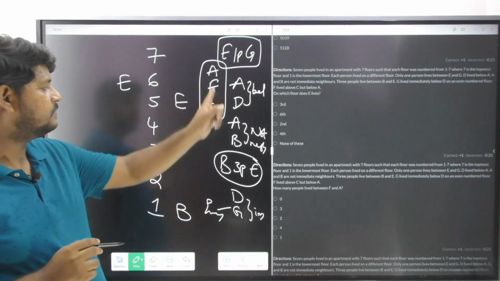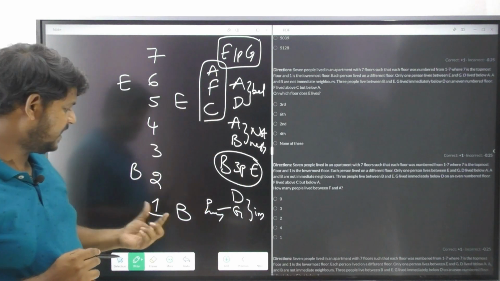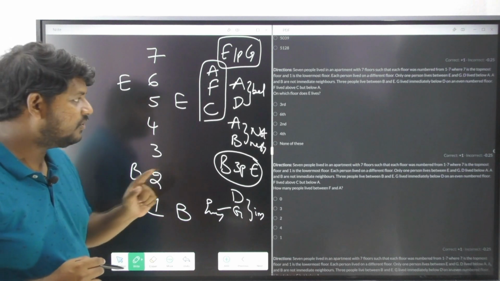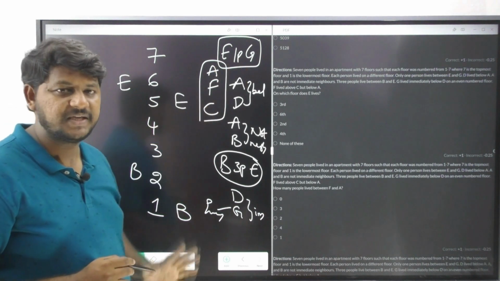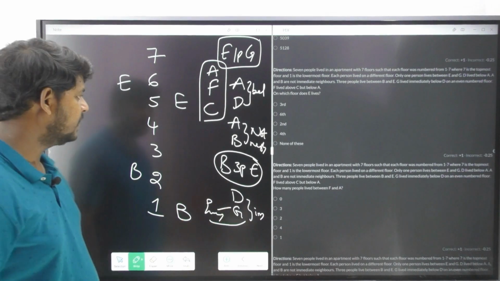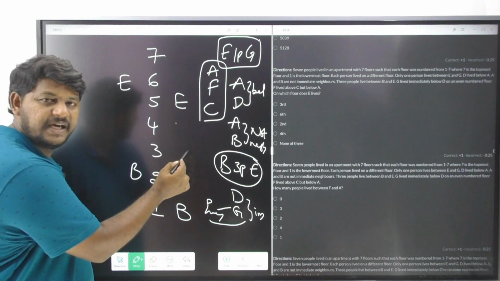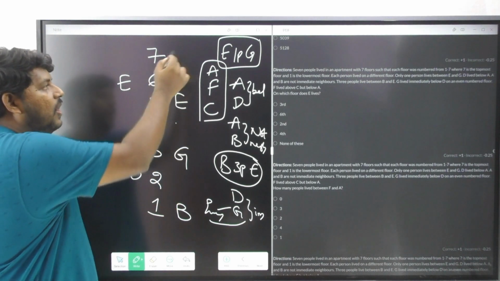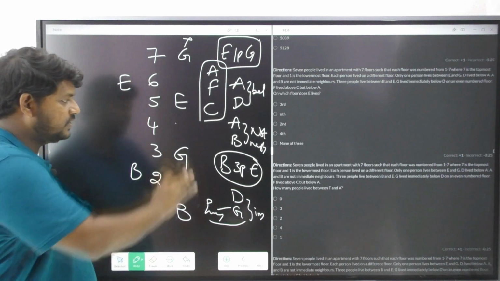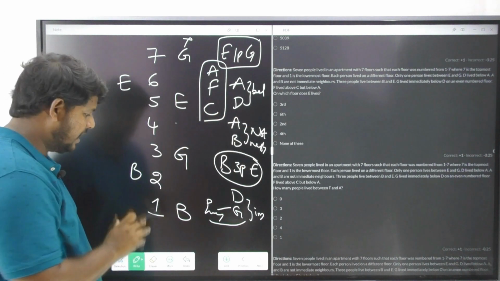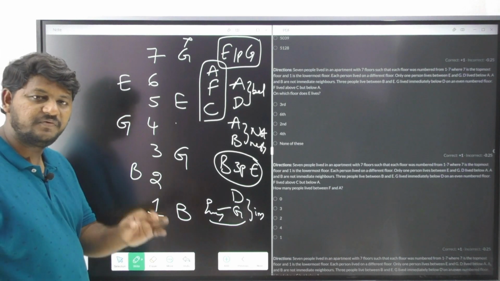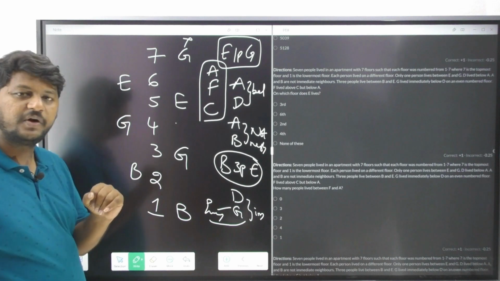If you closely observe, there are 3 persons in between B and E. But if you observe E and G, there is 1 person gap in between, and G should be staying on an even number floor. If I go 1 person here or here, G would come, but neither of them is an even number floor. So this possibility is ruled out. Now if you come to this possibility, I have to place G at the 4th position, which is an even number. So this is going to be correct.